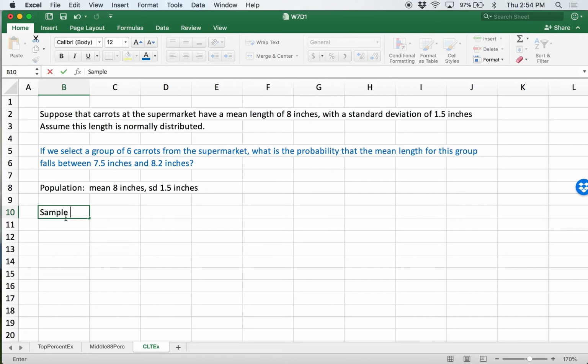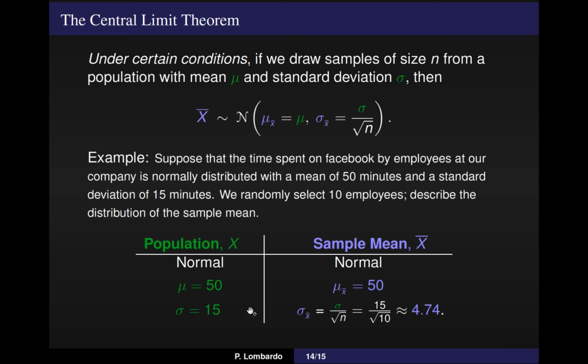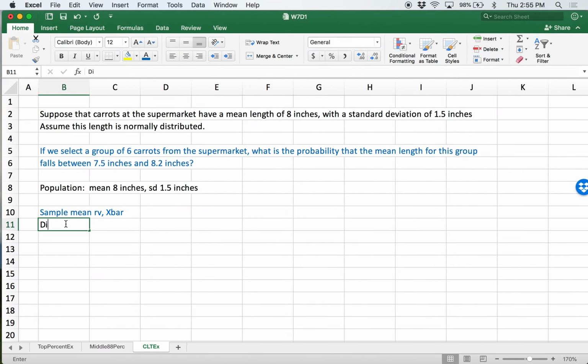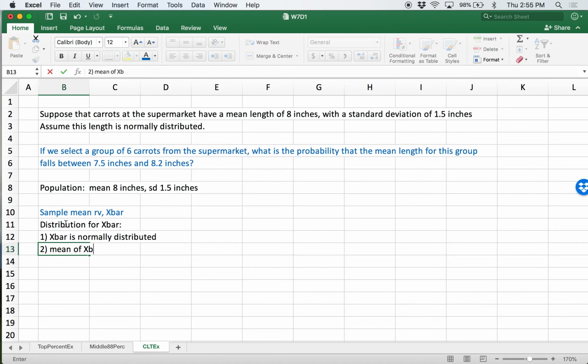Okay, so here we're dealing with a sample mean random variable, which we're going to call x bar. Now, according to the central limit theorem, we know a couple of things about the distribution for x bar. One, x bar is normally distributed. Two, the mean of x bar is equal to the mean in the population. So the way we denote this is mu of x bar is the same as that in the population. So our mean here doesn't change, it's still going to be 8.